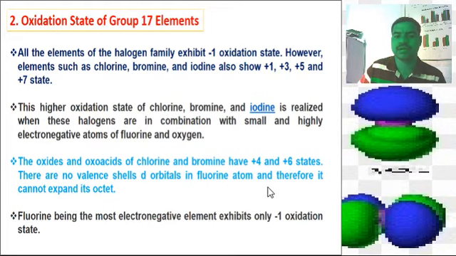The oxides and oxyacids of chlorine and bromine have +4 and +6 oxidation states. There is no valence shell d orbital in the fluorine atom, and therefore it cannot expand its octet. And fluorine being the most electronegative element, it exhibits only the -1 oxidation state. And these are the whole oxidation states of the Group 17 elements, that is, the halogen family.